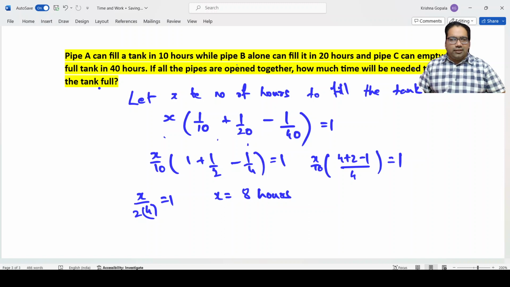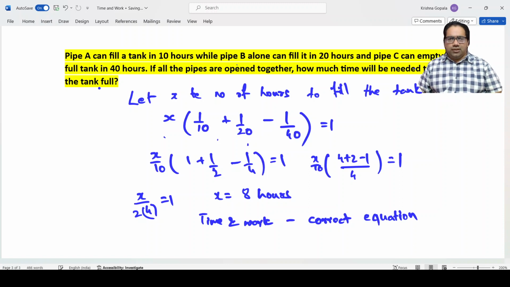The critical thing in all these time and work related problems is that you should know how to write the correct equation. This is the most important aspect. After that, solving is not so difficult. Per hour or per person, what is the amount of work?